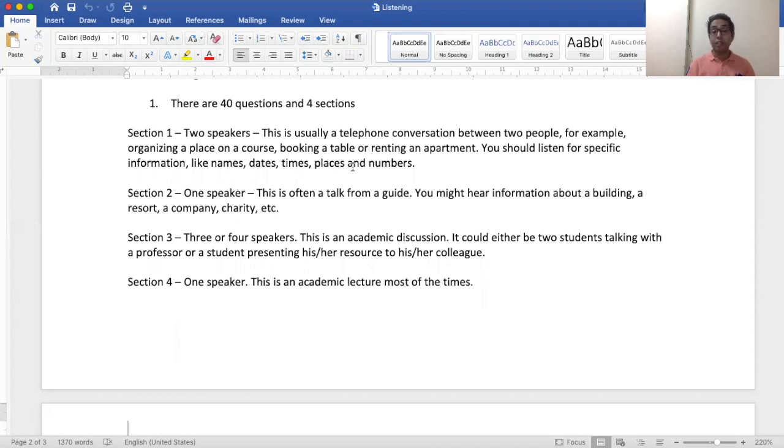Section 2 is about one speaker. Most of the time, that is a talk from a guide. So you might hear information about some resort, you might hear information about a company, charity, etc. So you have to make your answers according to the information given to you in the audio.